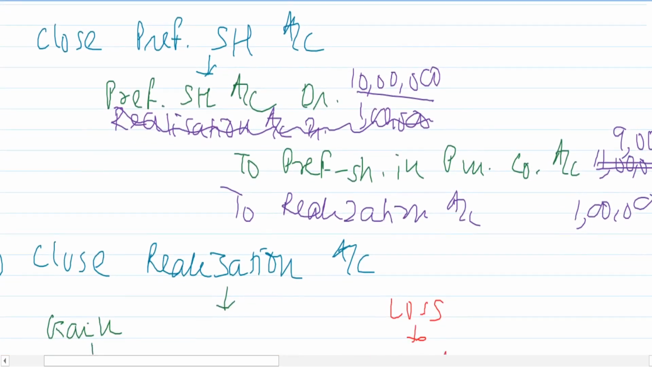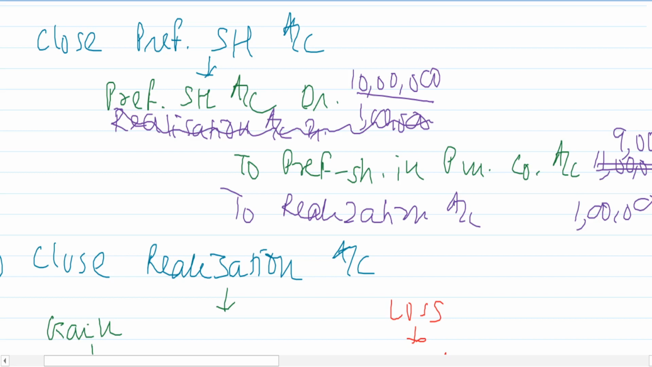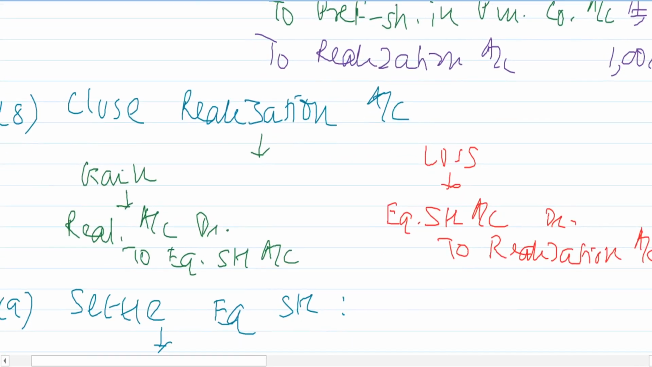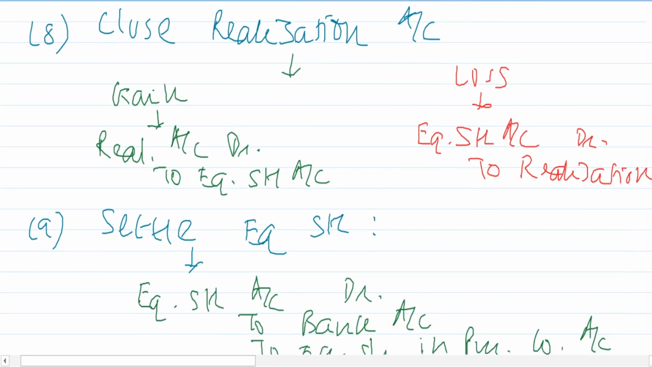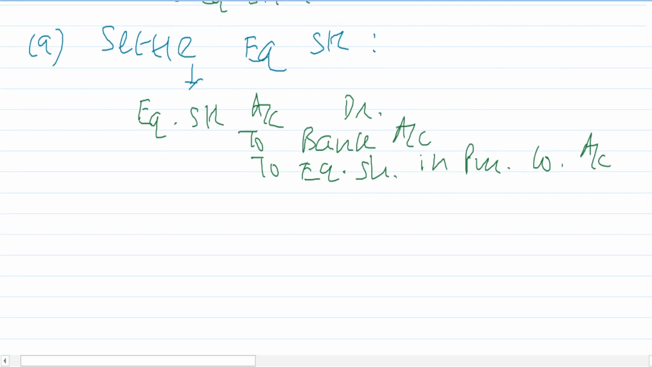Close the preference shareholders account, or we can say settle preference shareholders. So preference shareholders account debit to whatever we are giving to them. If there is any balancing amount in this accounting entry, transfer it to realization. Finally, close the realization. Whatever gain or losses there, it belongs to the equity shareholders. So transfer it to the equity shareholders. And finally, I will settle the equity shareholders.